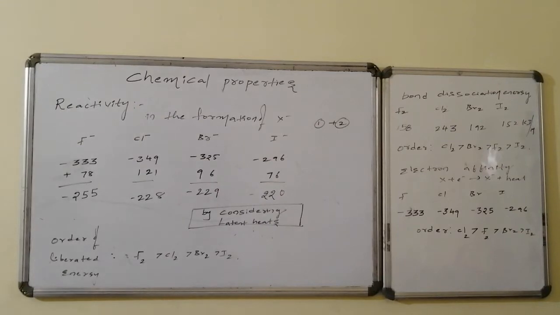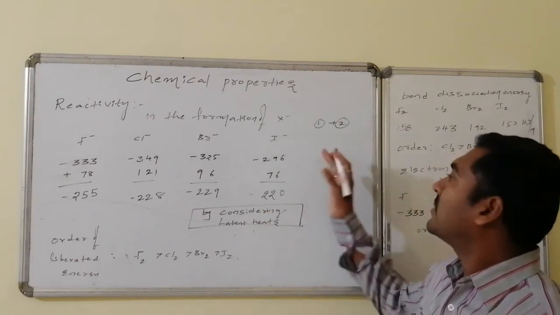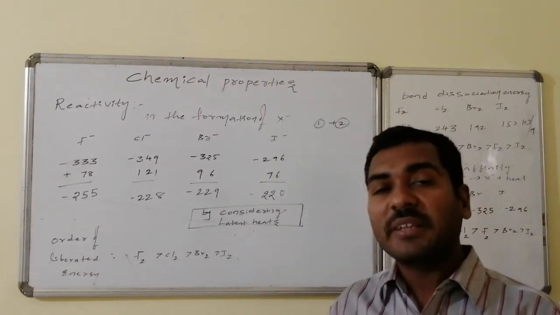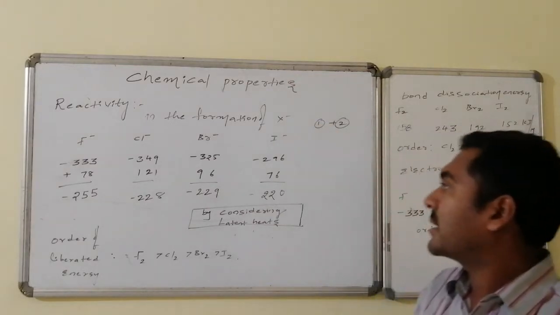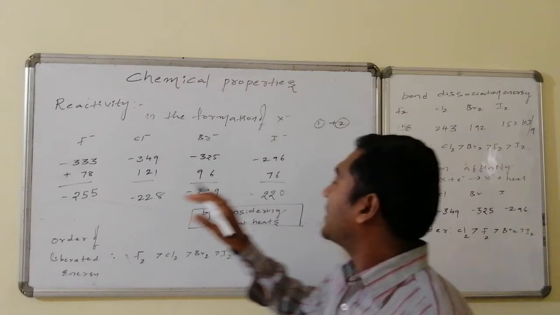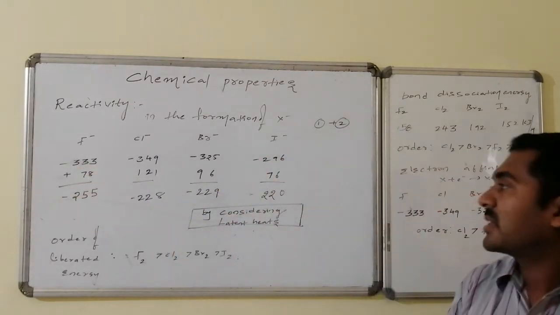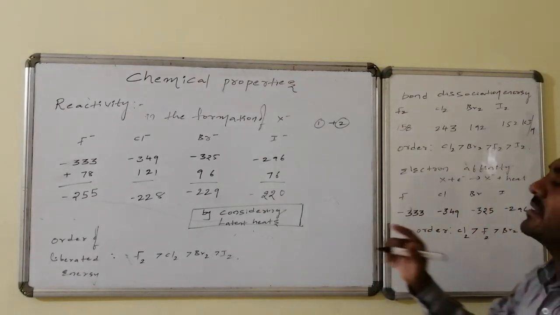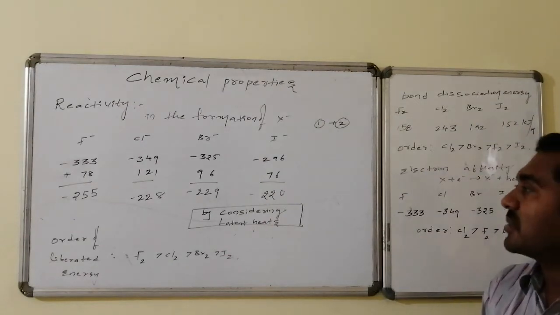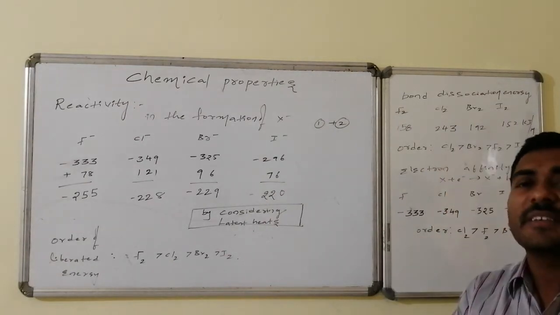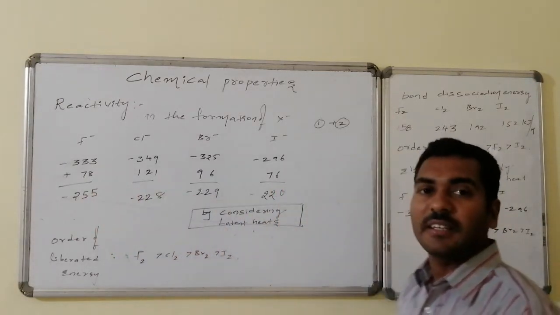Yes, for the reactivity in the formation of halide ion, the major steps involved are breaking of the bond, first one, followed by electron affinities. Breaking of the bond related energy by considering half of the molecule, that is 158 by 278, is an endothermic reaction, and second one is electron affinity which is an exothermic reaction. All the values are related to the fluoride ion formation, chloride, bromide and iodide formation, the major portions involved. Whereas this order is everywhere an energy releasing process.